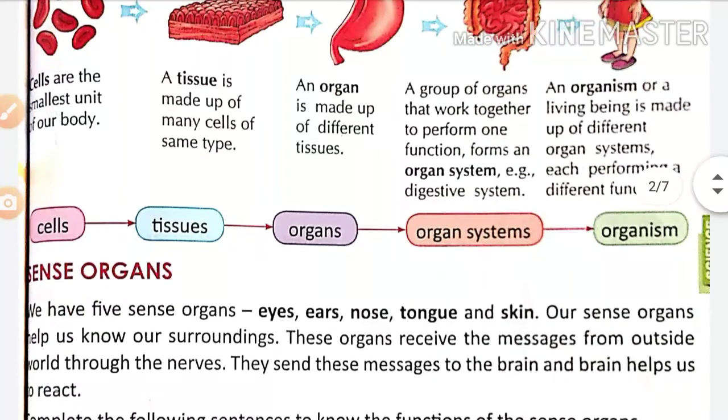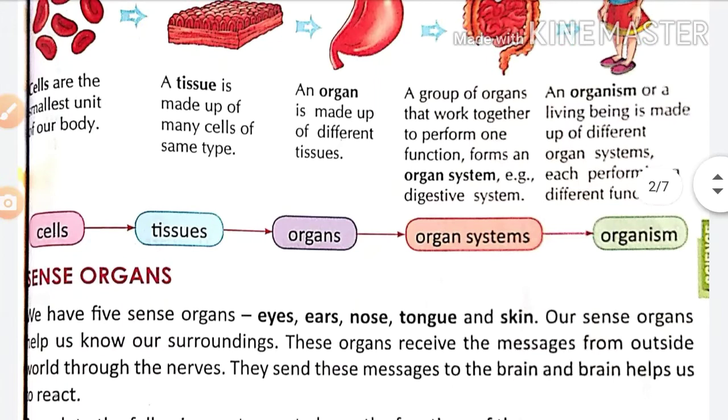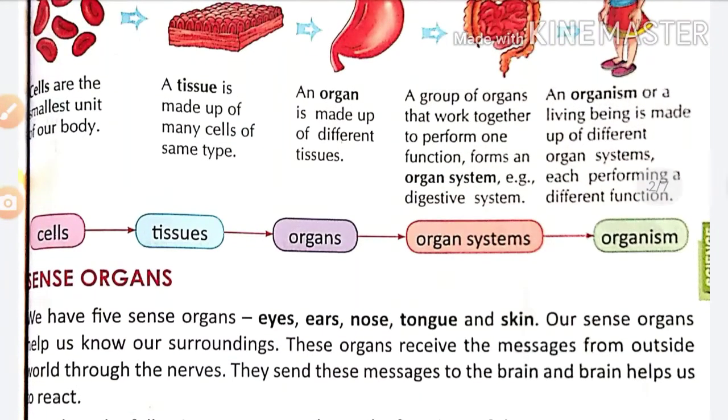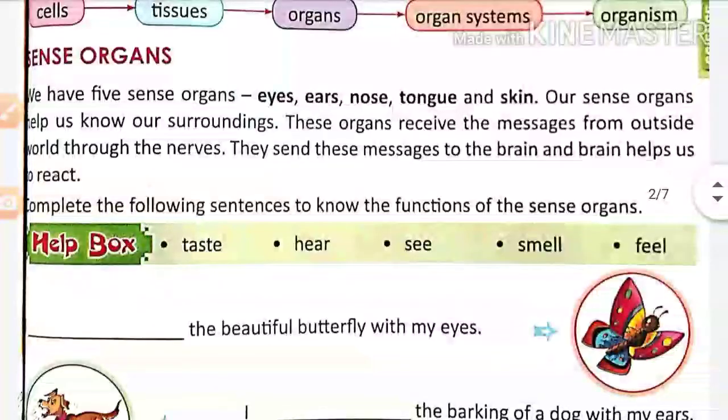Cells, these are the smallest unit of our body. Then many cells come together to make tissues, tissues come together to make an organ, organs come together to make an organ system, and all the organ systems come together to make an organism. I hope you have understood.